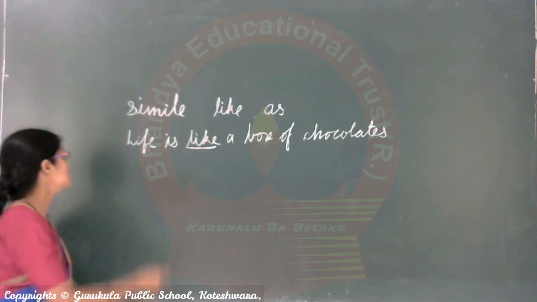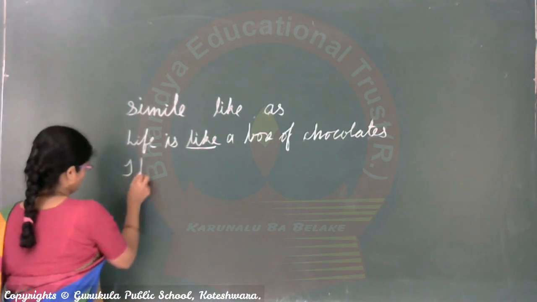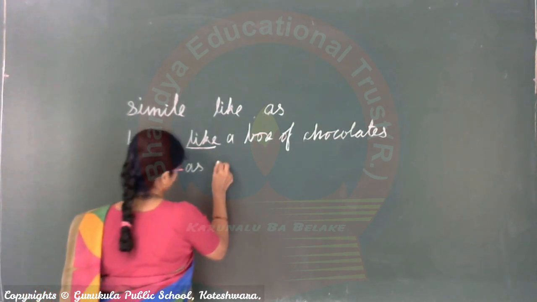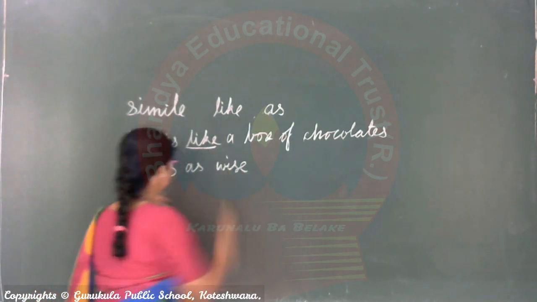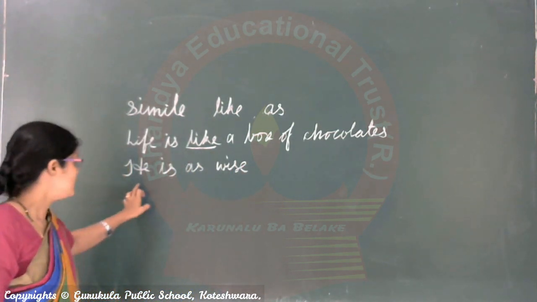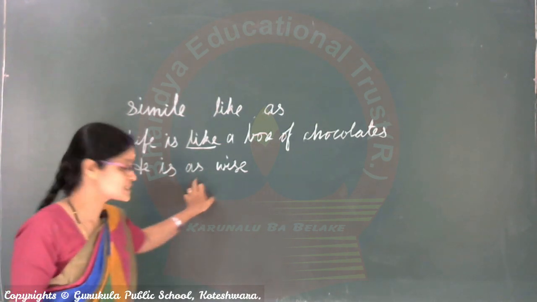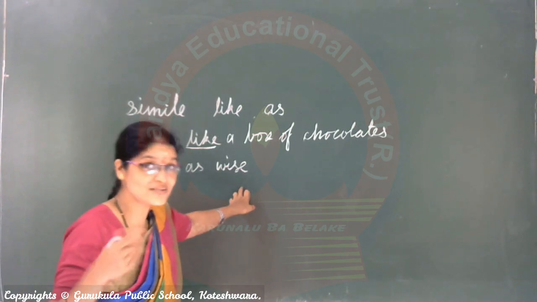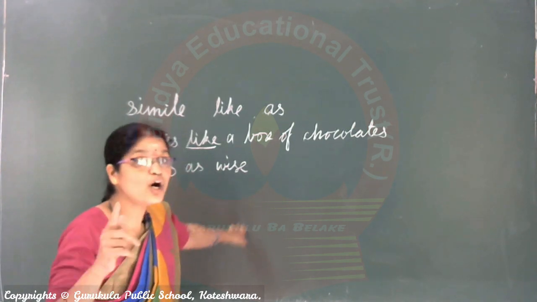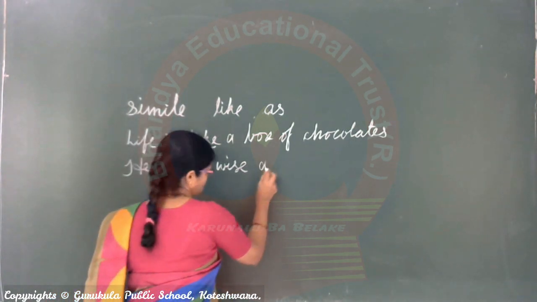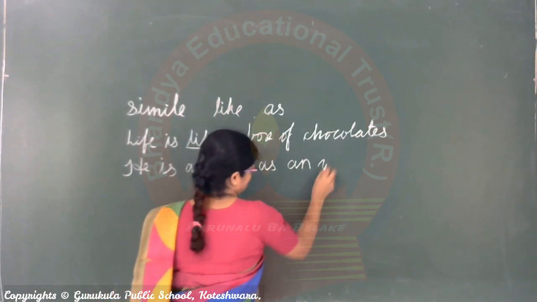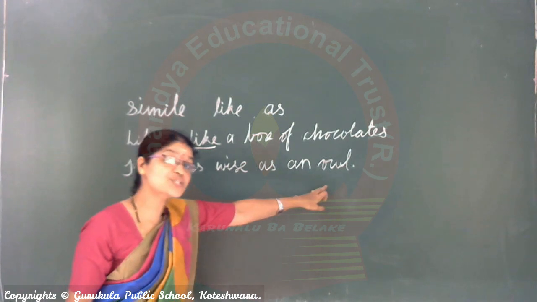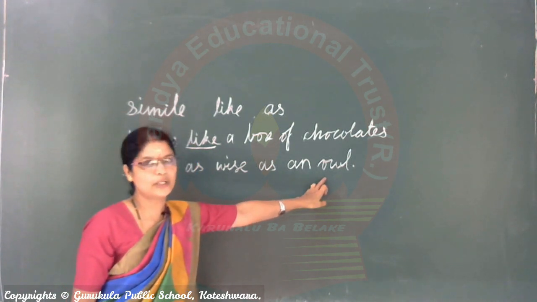One more example. Listen here. He is as wise as who? Wise as an owl. The owl is one of the wisest animals, intelligent animal.